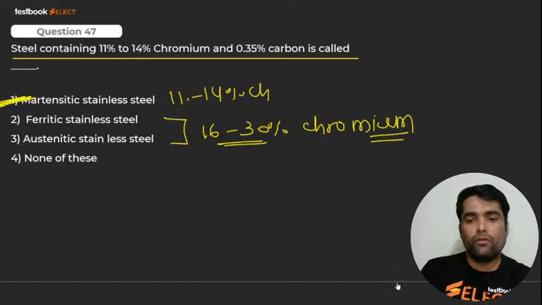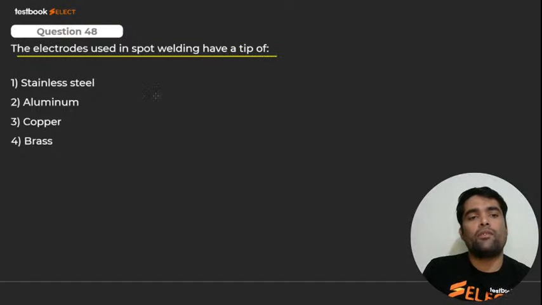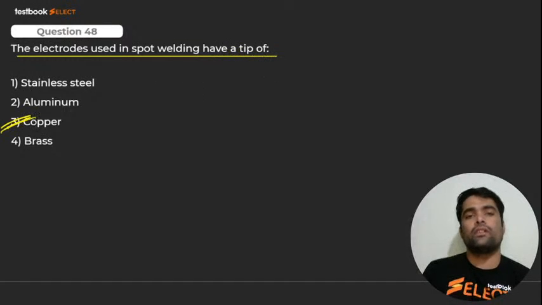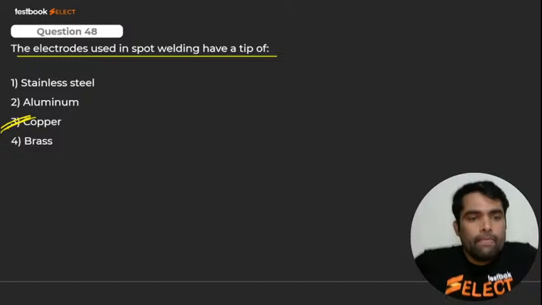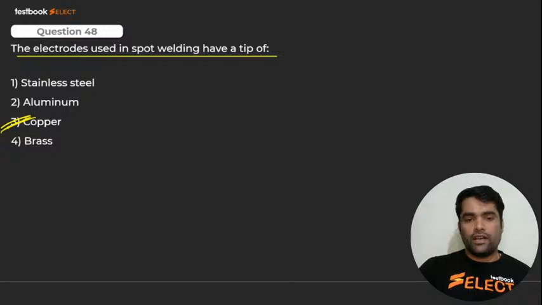Okay. Here we go for next. 48. The electrodes used in spot welding have tip of copper. We have already studied this question. Repeat हुआ है question ये. Okay. Let me check. यहाँ पे lag है little bit. There is a lag. So I'll wait for you guys.